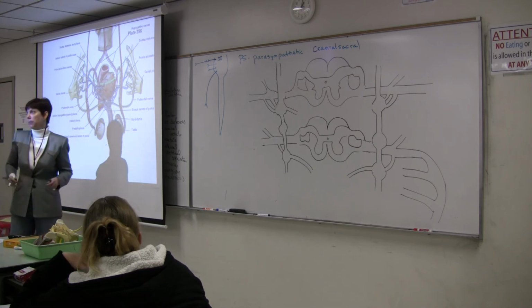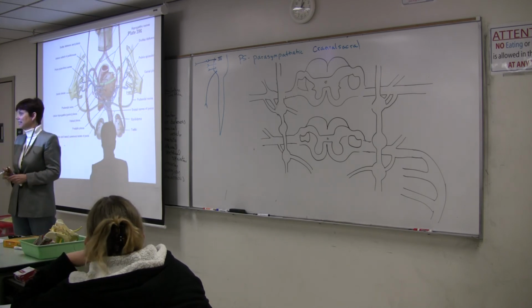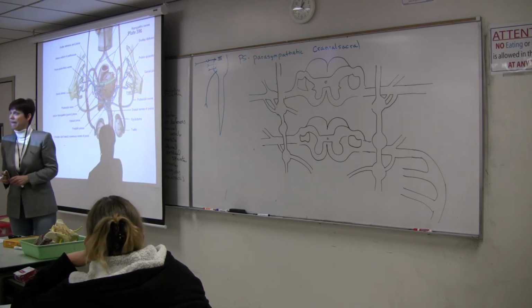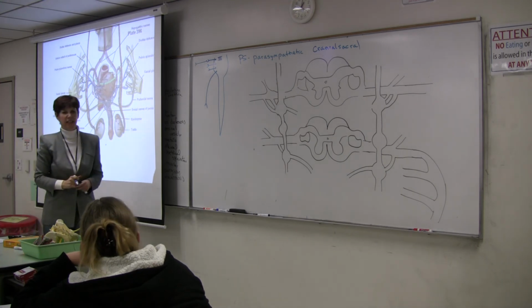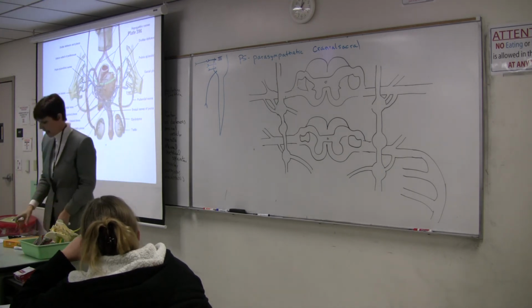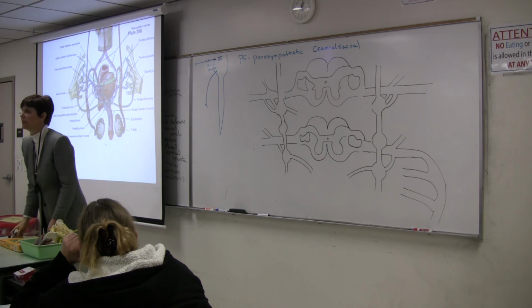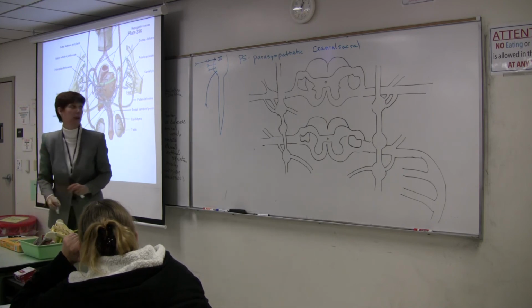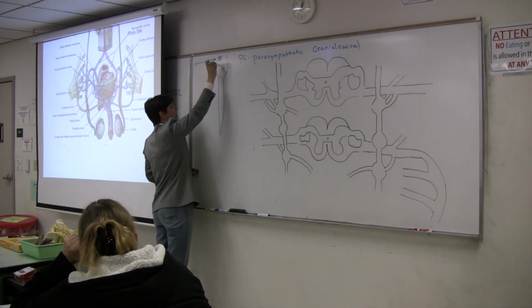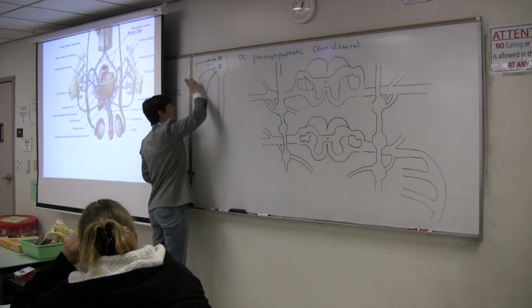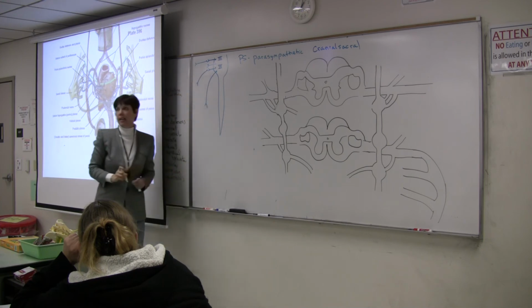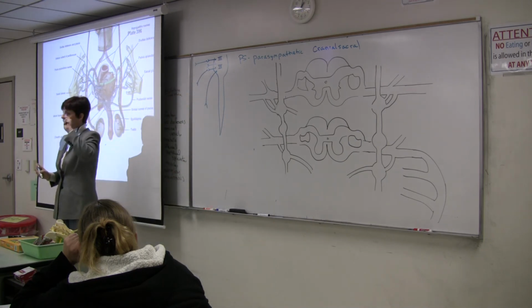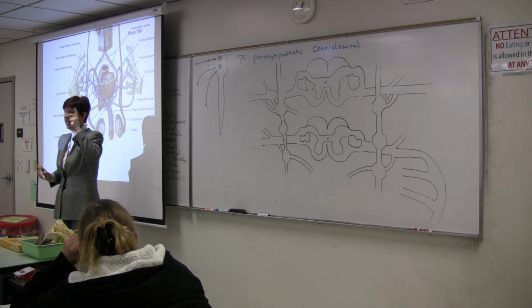The next 2 go to sweat glands. Not sweat glands. No wonder you're looking at me strange. The next 2 go to salivary glands. Glossopharyngeal goes to the parotid gland. And the other one goes to both the tears, the lacrimal gland, and to the submandibular and sublingual salivary glands.